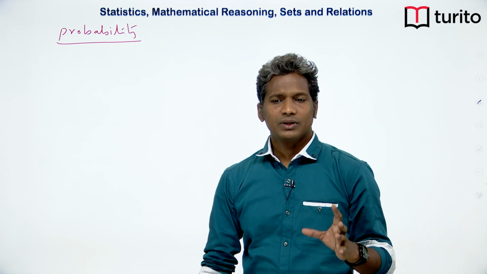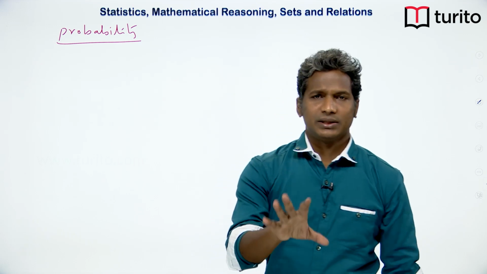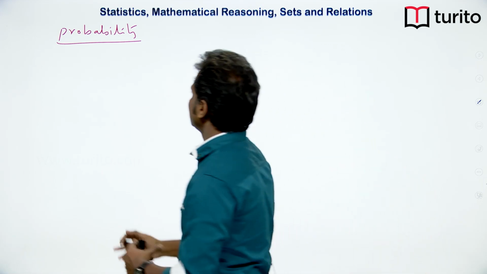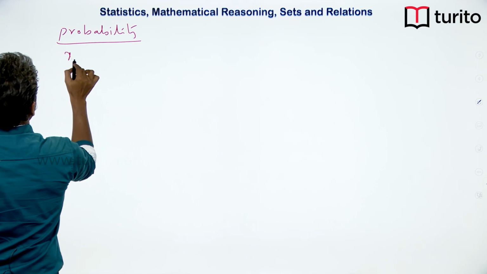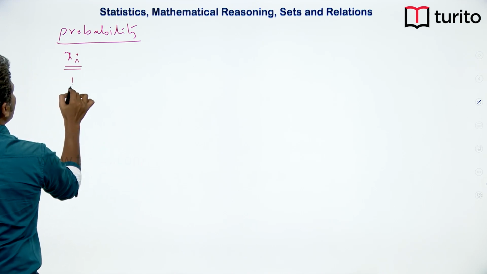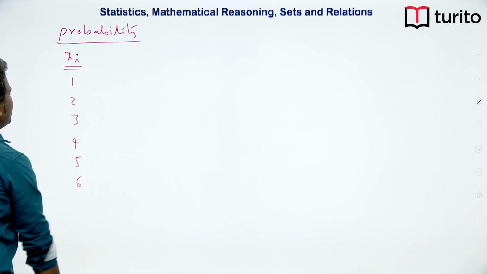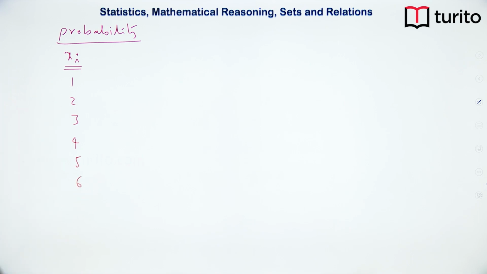Let's say I have thrown a dice. Now what are the possible outputs, from 1 till 6? Let me take them as the readings. Throwing the dice is our experiment. In this experiment the possible readings are 1, 2, 3, 4, 5, 6.